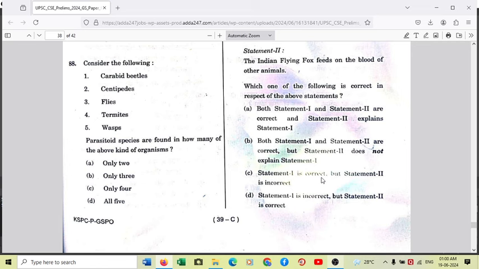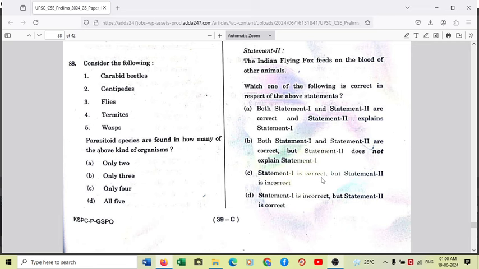So among these five species which are written here, I'll tell you, the answer is very simple to this question. The answer is only three. Option B is the right answer. Basically, centipede as well as the termites, so 2 and 4, they are not parasitoids.